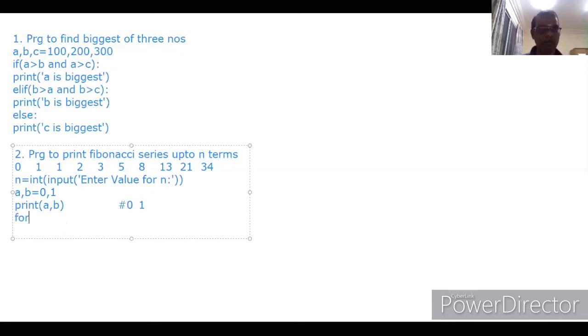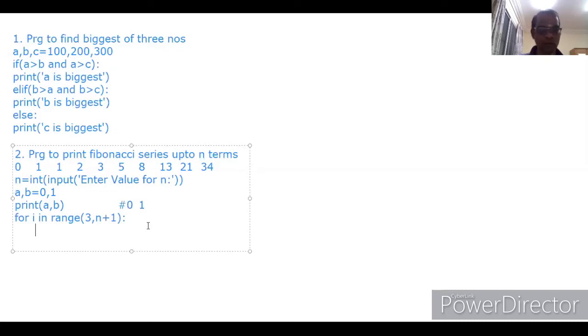Here we have one for loop: for i in range(3, n+1). Why are we putting 3 here? Already 2 numbers are printed. Now we need the third number, fourth number, fifth number. That's all. n contains 5, so n plus 1 is 6. The stop value will be n minus 1, so that is why we have 3, 4, 5. We need only 3 numbers, because already 2 numbers, 0 and 1, are printed here.